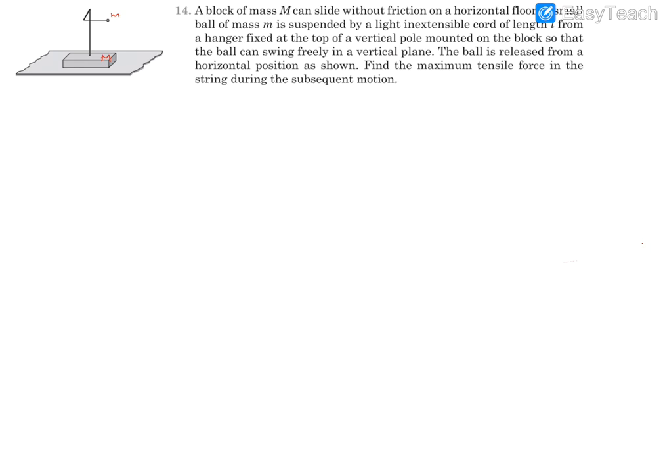and it says this ball can swing freely in the vertical plane. So if you release this ball from the horizontal direction, it will follow the path of this vertical circle. The ball is released from the horizontal position. Yes, it is being released. Find the maximum tensile force in the subsequent motion on this string.